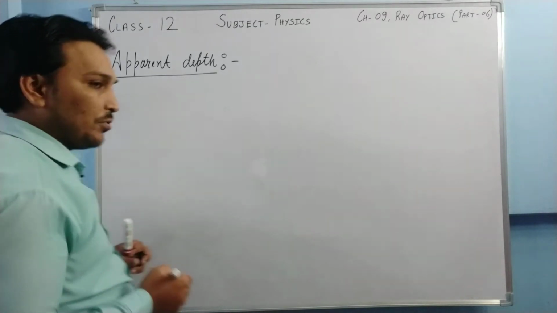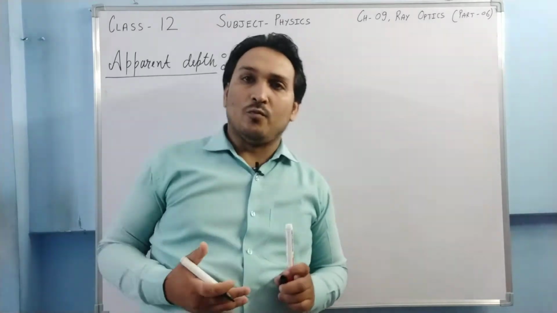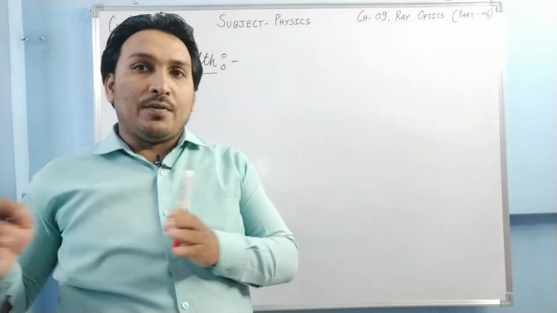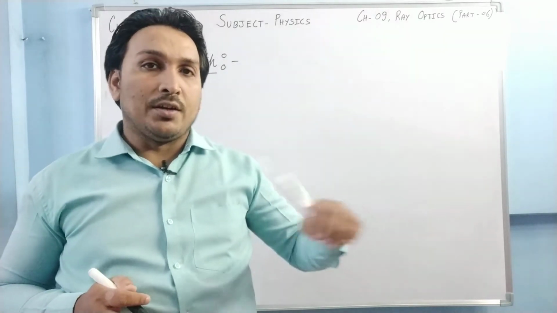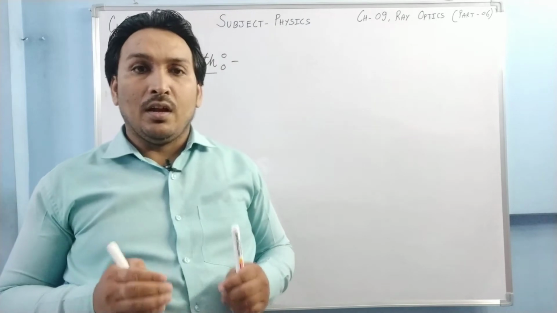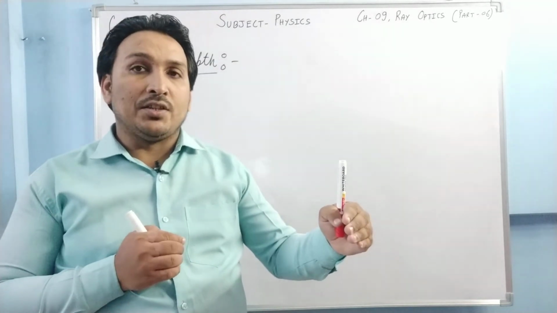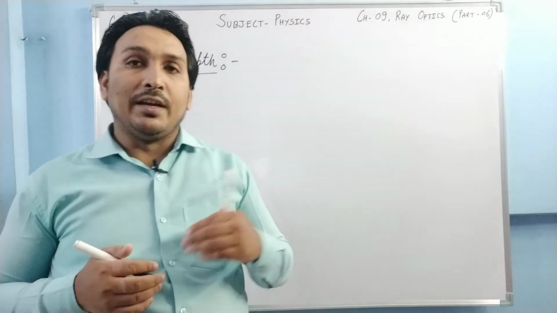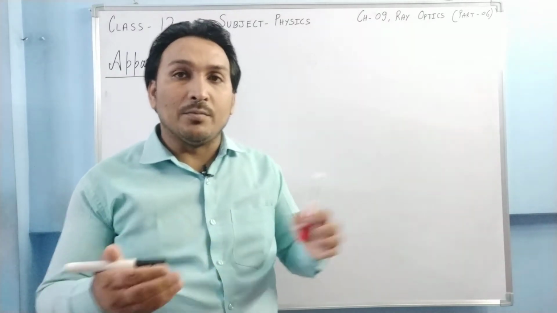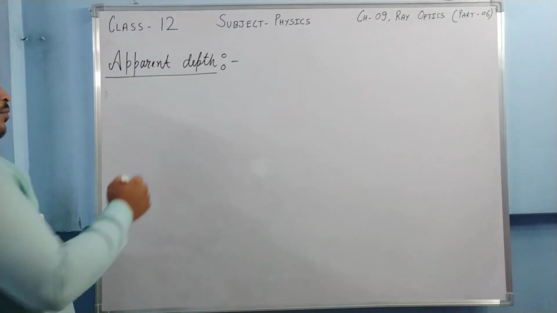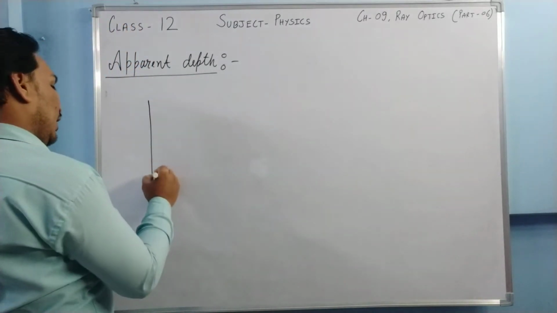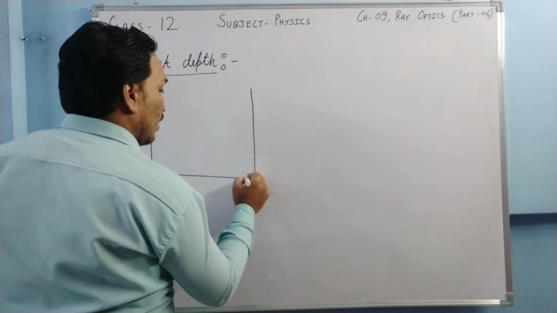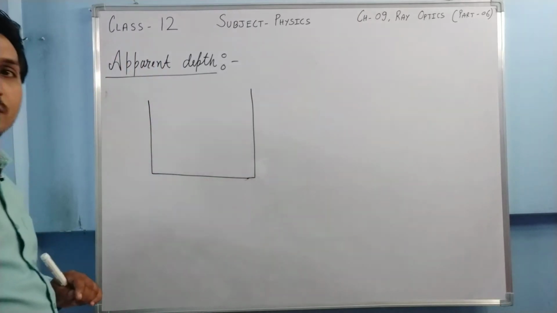Suppose I am trying to look at something. If I am in a different medium and the object which I am looking at is in a different medium, then the distance between us is not the real distance. What it appears to me will be something else, and that something else is called apparent distance or apparent depth. In our day-to-day life, we experience this when something is dipped in water.